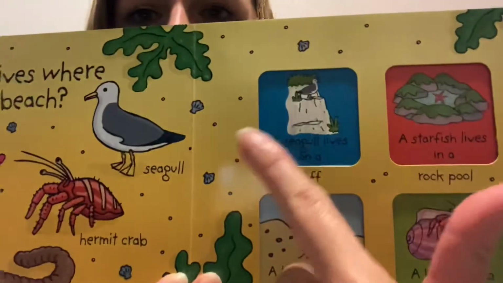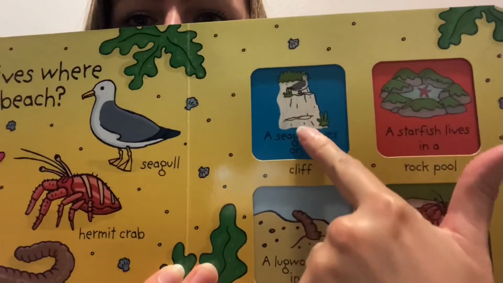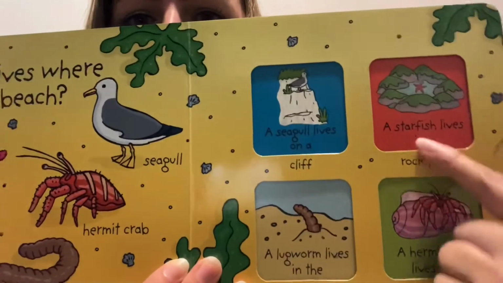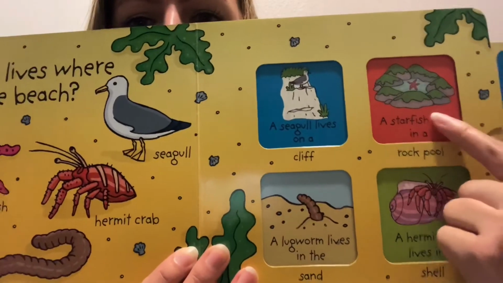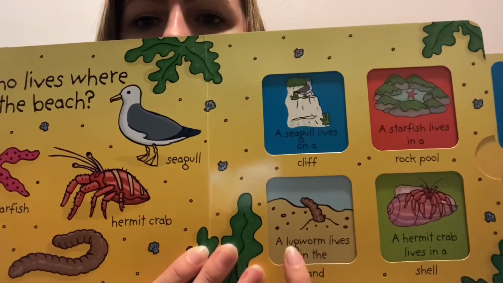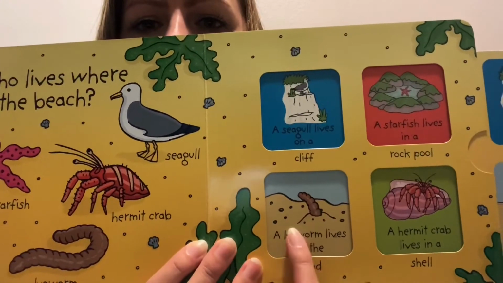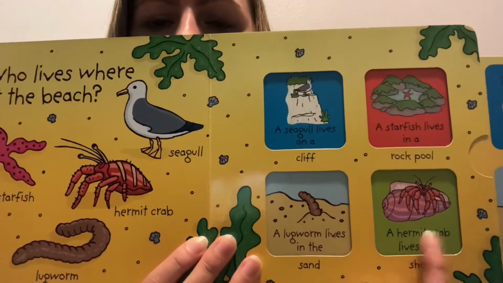Look, the seagull lives on the cliffs. A starfish lives in a rock pool. The lugworm lives in the sand, and the hermit crab lives in a shell.